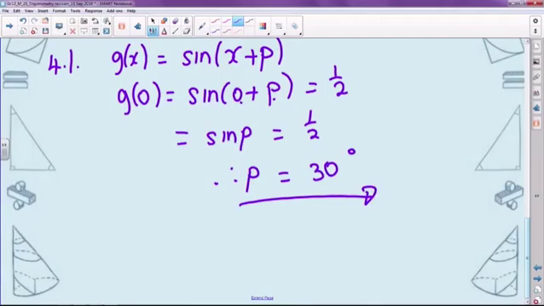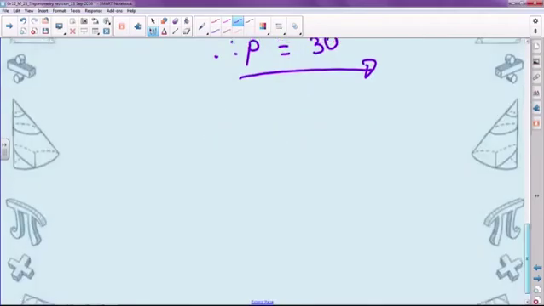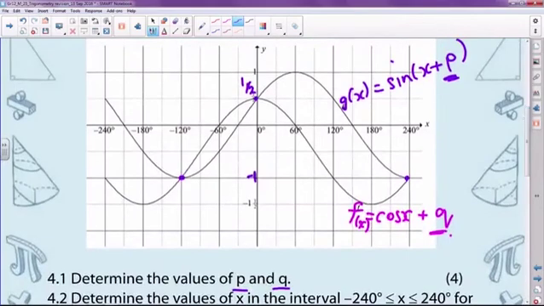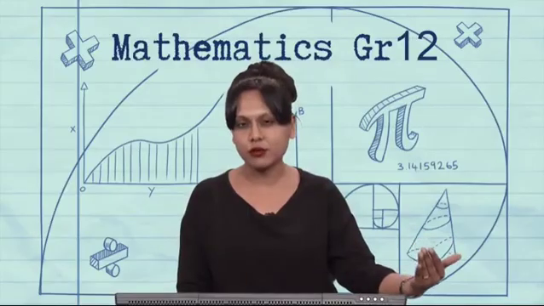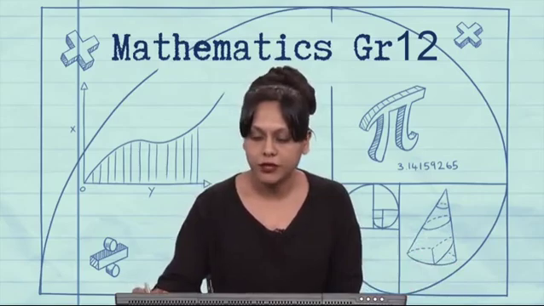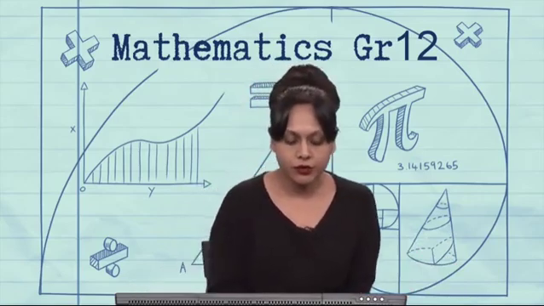You don't even have to worry about what your signs or your values are. It's already correct. You don't have to think about whether this graph has moved to the right or to the left, although you should be investigating your graphs in that way. Using this algebraic method, you get the answer straight away. It is a quicker way to work out the value of p. So therefore, p is equal to 30 degrees.